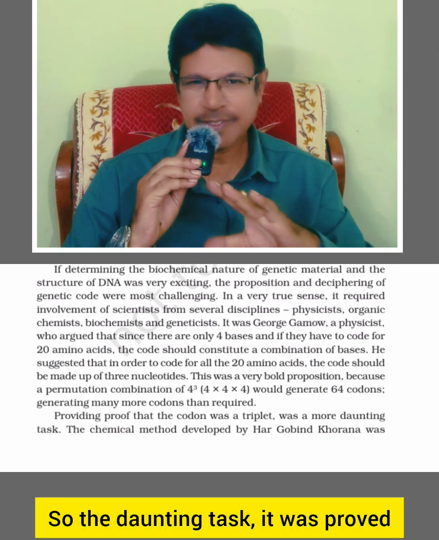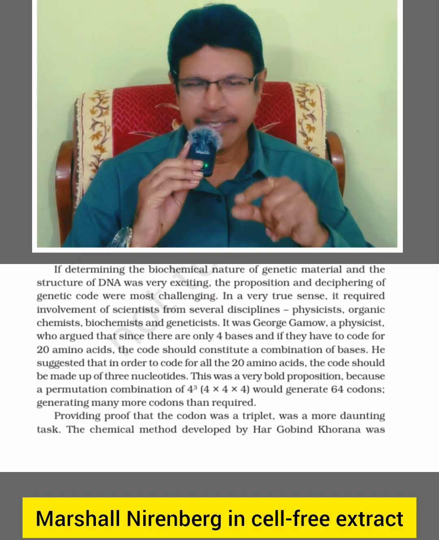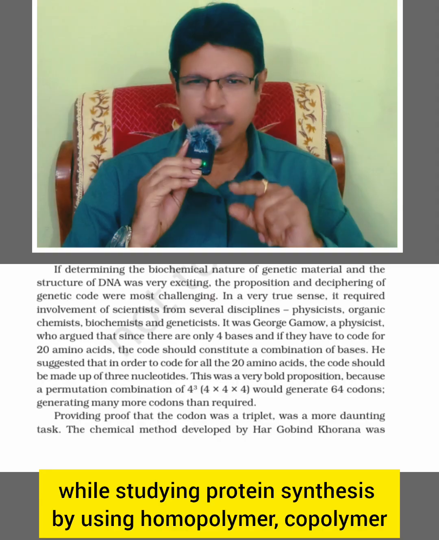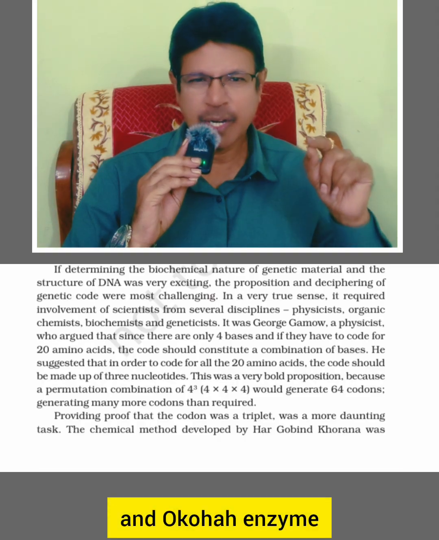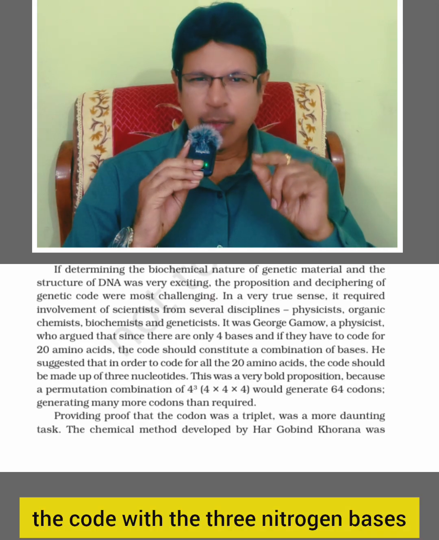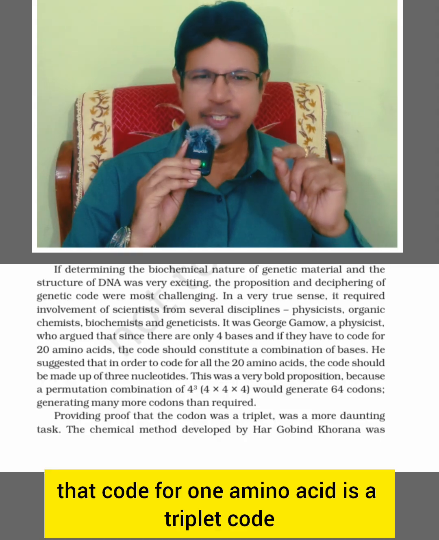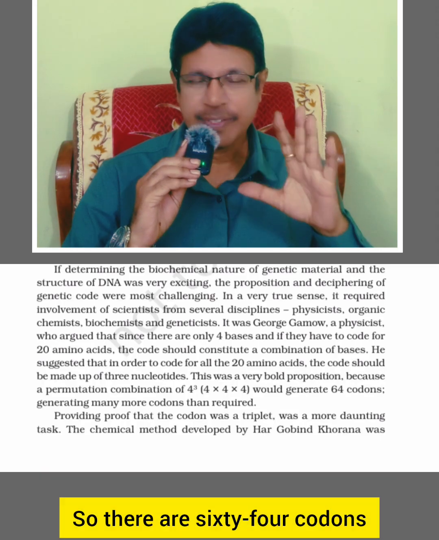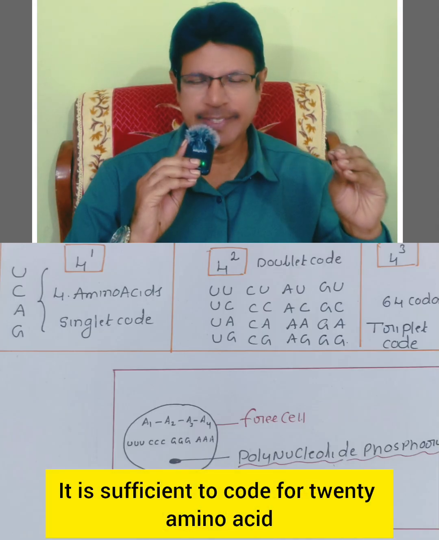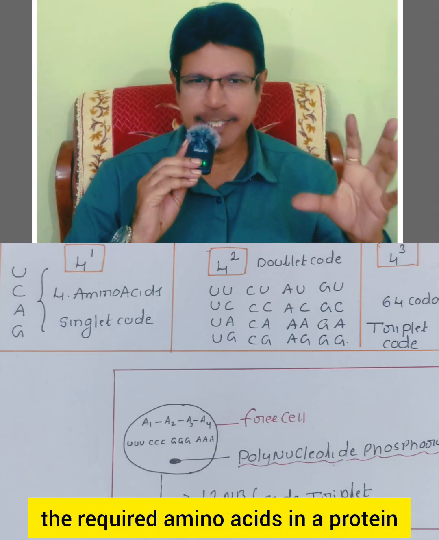So the daunting task was proved by Marshall Nirenberg in cell-free extract, while studying protein synthesis using homopolymers, copolymers and the enzyme polynucleotide phosphorylase. It was a triplet code. That means the code with 3 nitrogen bases that codes for 1 amino acid is a triplet code. So there are 64 codons, sufficient to code for the 20 amino acids. These 20 amino acids are the basic amino acids required in a protein.